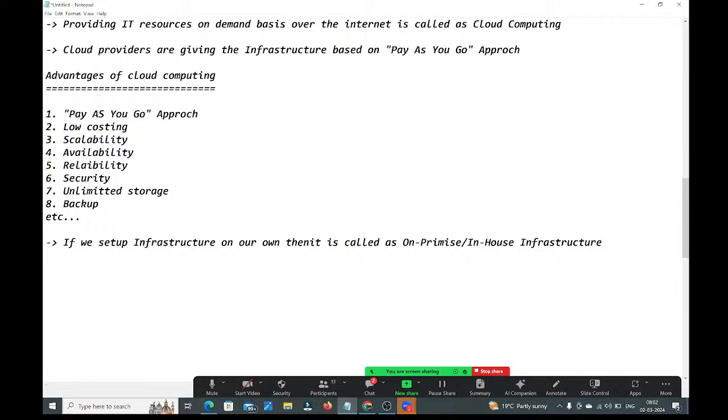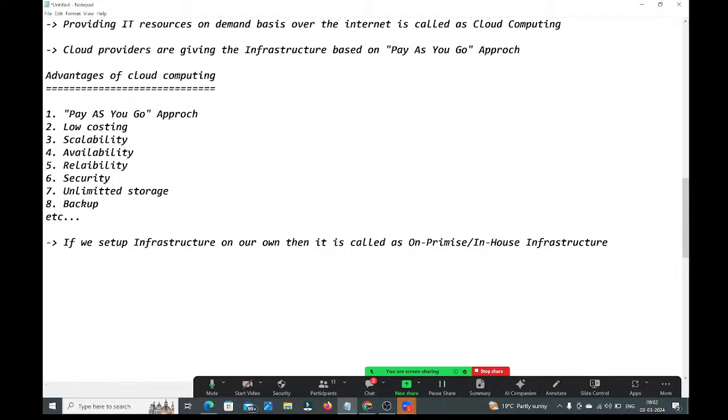On-premise or in-house infrastructure, guys. What is on-premise or in-house infrastructure? If we set up infrastructure on our own, then it is called as on-premise or in-house infrastructure.